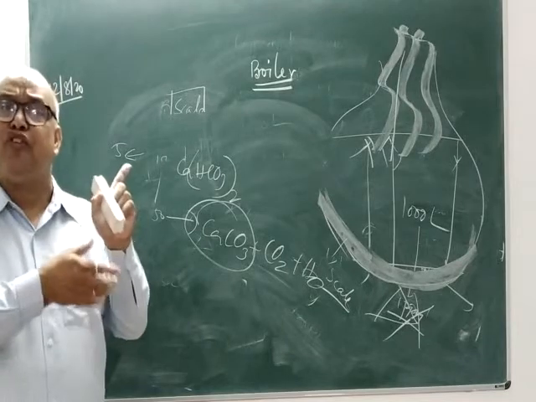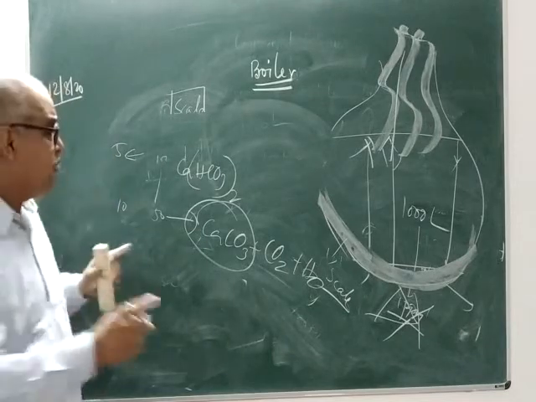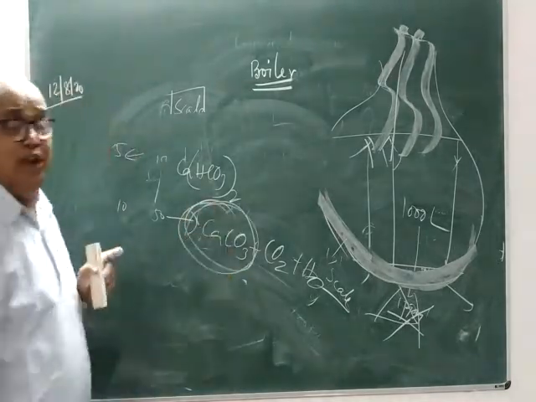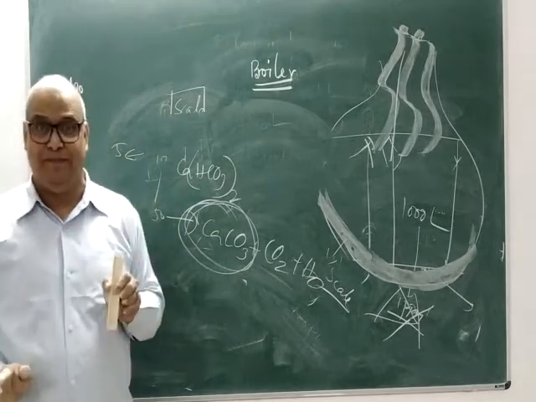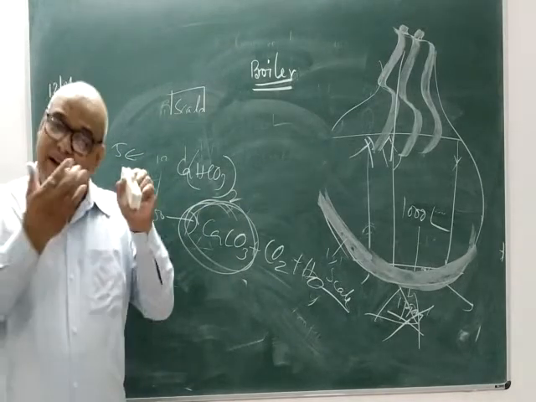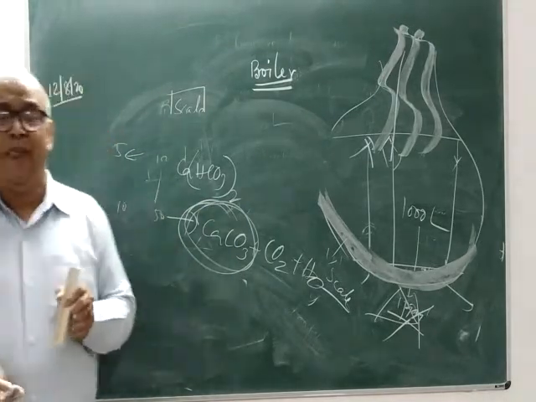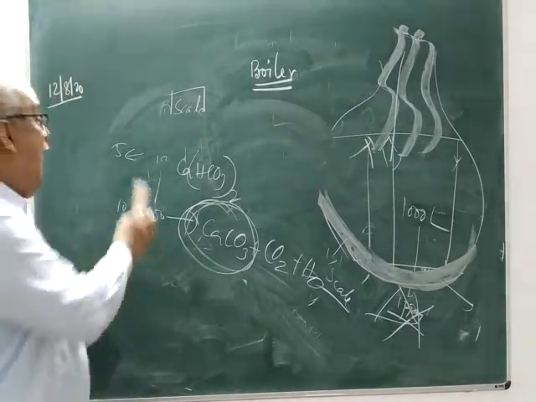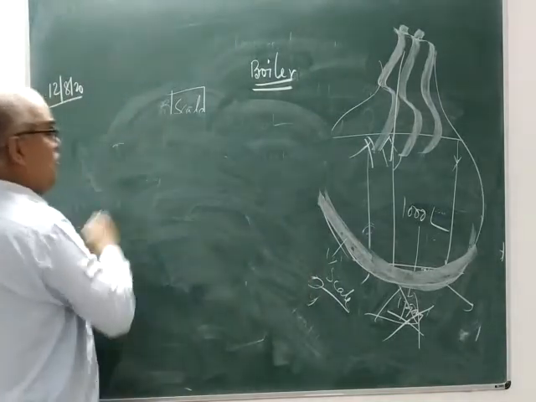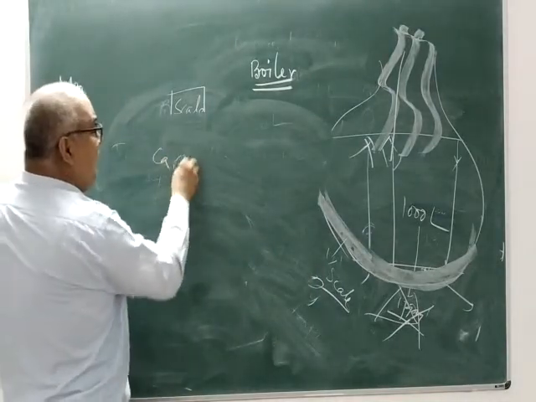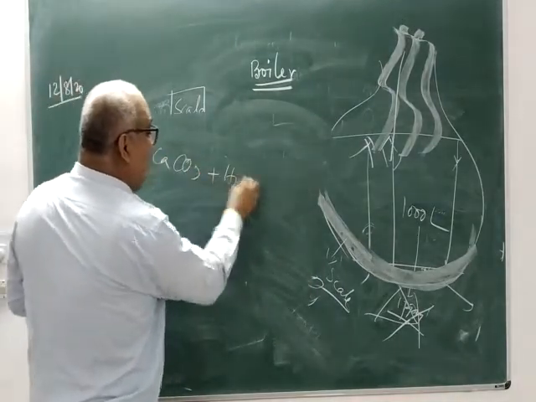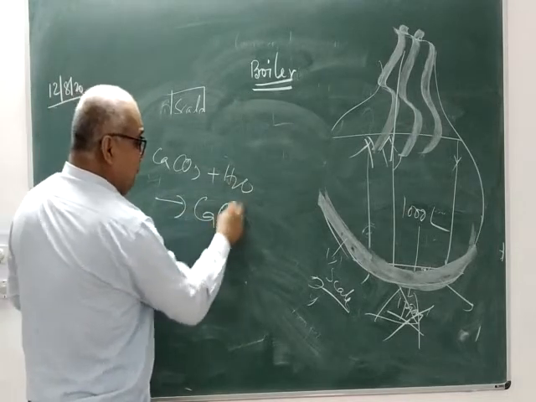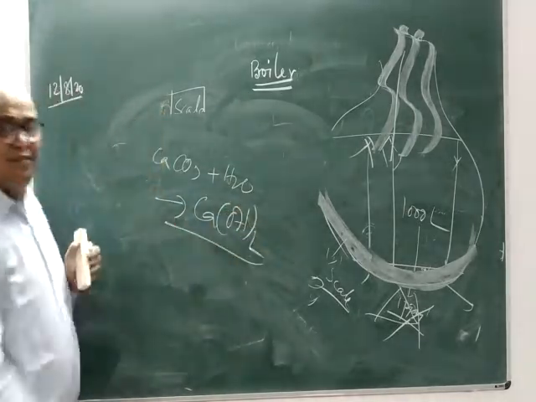But one thing I would like to tell you: the deposition or scale, which is mainly composed of calcium carbonate, is not very hard. And this type of scale is found in medium pressure boilers. OK, in high pressure boilers, what happens? This calcium carbonate in a high pressure boiler will get dissolved, producing calcium hydroxide.